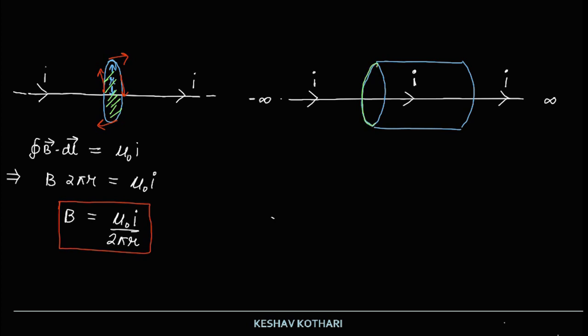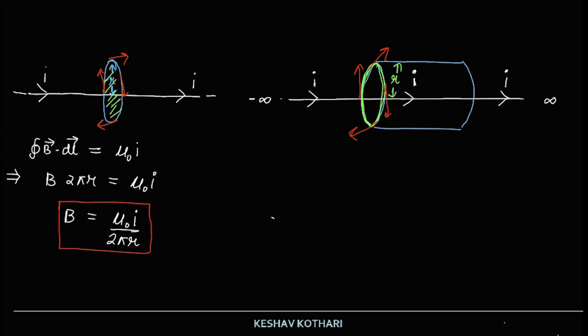This green loop we will be considering. At a distance r from here we are trying to calculate the magnetic field strength. The direction of magnetic field will be again tangential to this path.